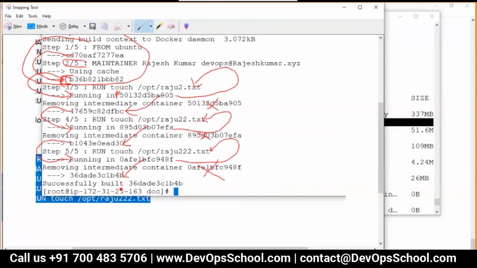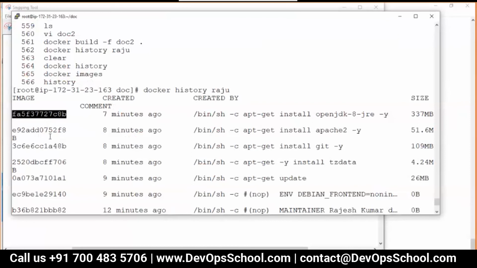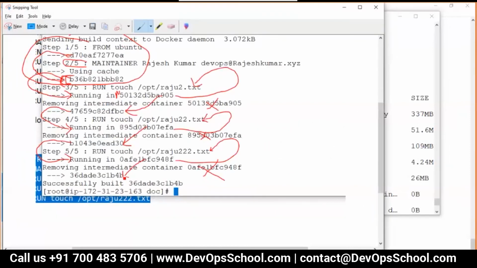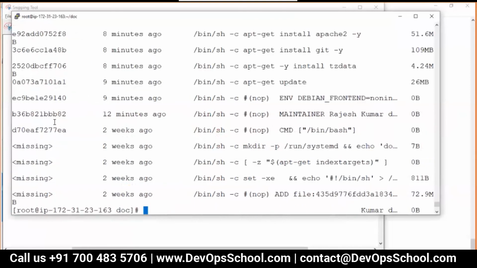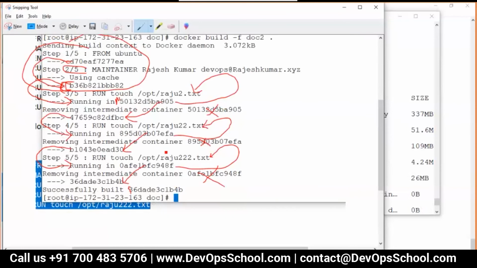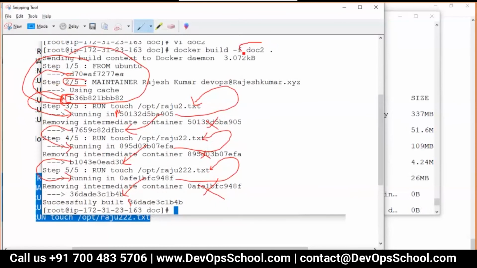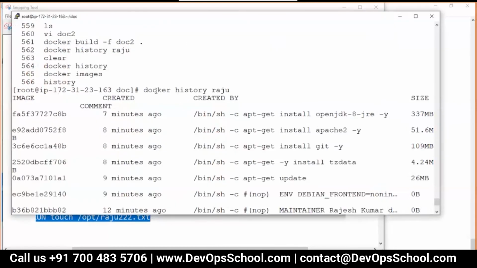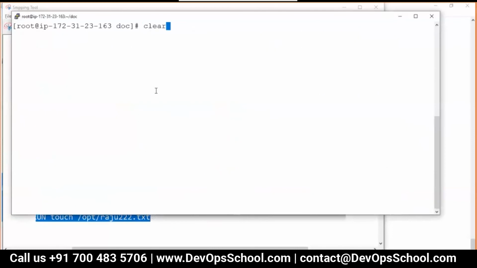Match this. Which was the Raju? 36. 36. It's not matching. Oh, sorry. It's doc2. Yeah, my mistake.